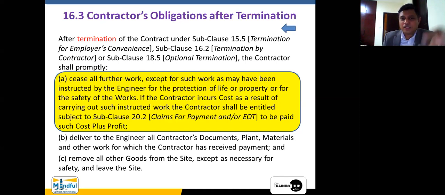However, if the contractor incurs cost as a result of carrying out such instructed work, the contractor shall be entitled, subject to this particular clause, to be paid such cost plus profit. If the contractor incurs cost as a result of carrying out such instructed work, again after termination, this is not an instruction which is contained within the contractual terminology. That is why the termination and suspension has been taken as two separate phases, apart from the normal instruction. I think you understood, right? Therefore, it is also there.